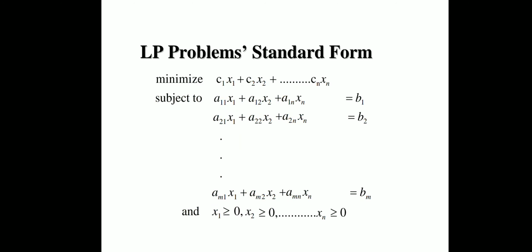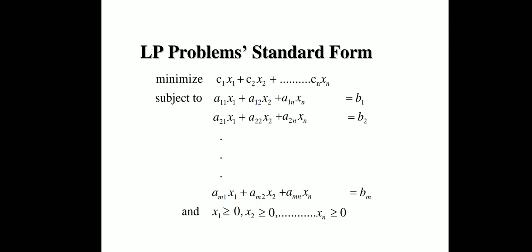Linear programming problems, standard form. This is the standard form of linear programming. Minimize the expression c1 x1 plus c2 x2 plus ... plus cn xn. c1, c2, ..., cn are the coefficients of the variables x1, x2, ..., xn. There are n variables in the form of x. It is linear; the power is 1.